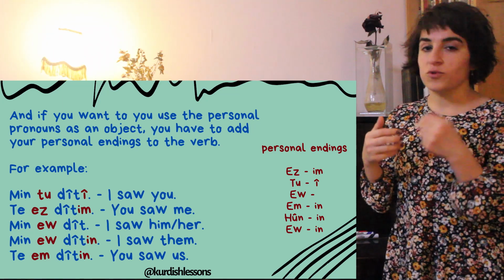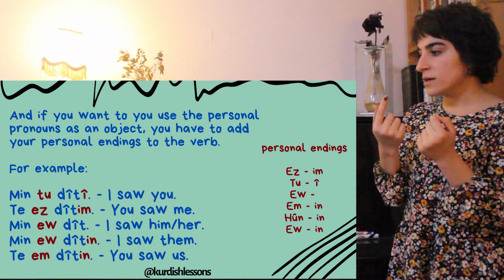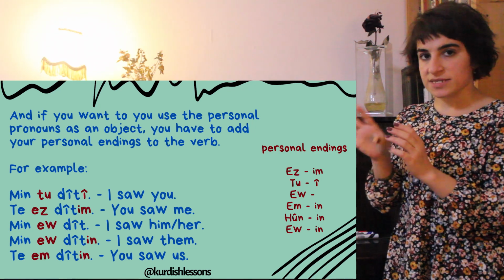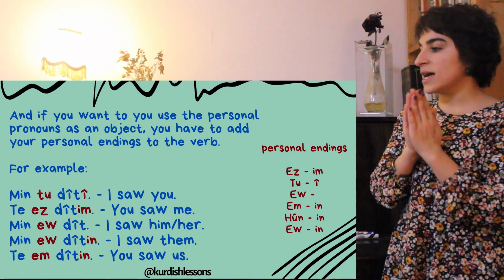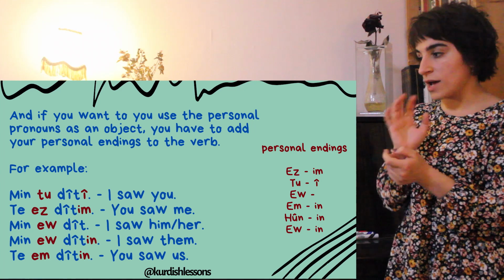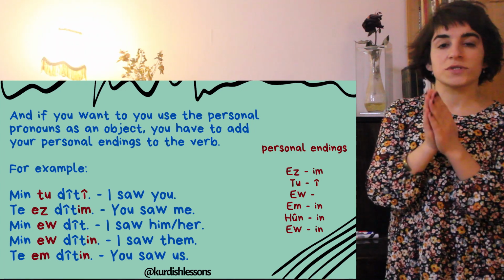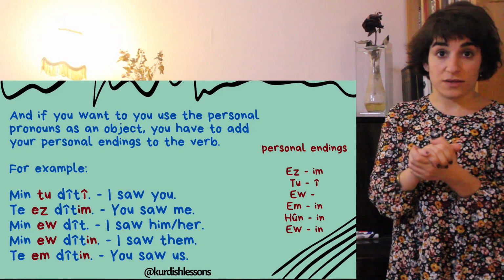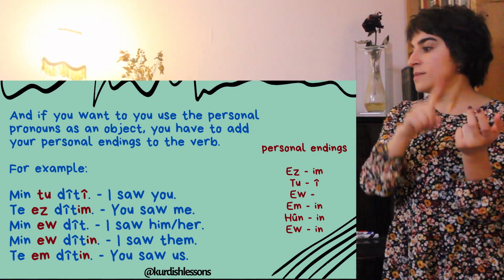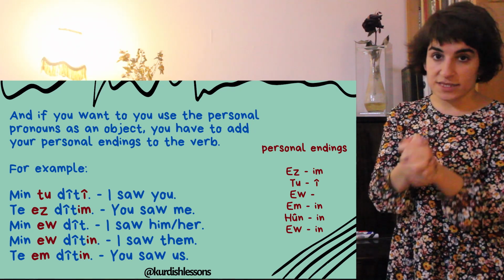And we have "men au dit," because it is au, it is singular. Him, her. That's why there is nothing at the end of the dit. It is just past tense. And "men au diten," I saw them. "n" is plural for au. And "te diten," you saw us, again same "n." Okay, "Men tu diti," "te as ditem," "men au dit," "men au diten," "te diten."